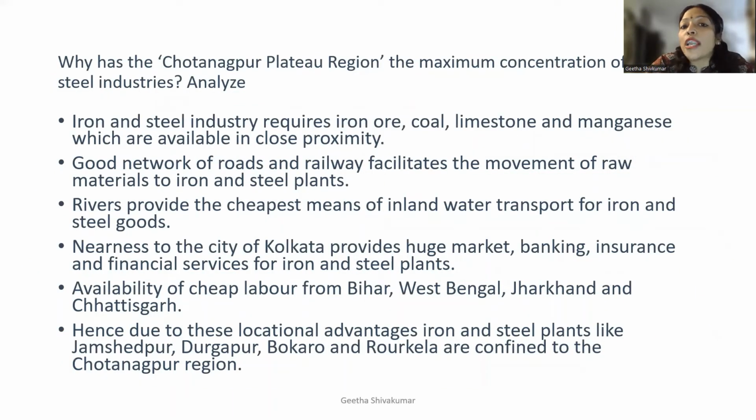Why does the Chota Nagpur Plateau region have the maximum concentration of iron and steel industry? Again, it's one of the very important questions. Either this question comes in the exam or the previous question. One of the questions is going to come in the exam. Iron and steel industry requires iron ore. So what is their raw material? Their raw material is iron ore, coal, limestone and manganese, which are available close by.